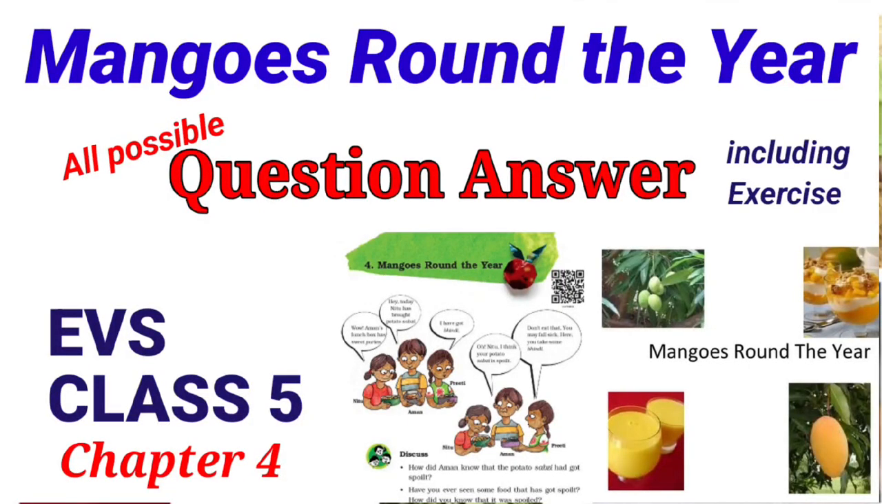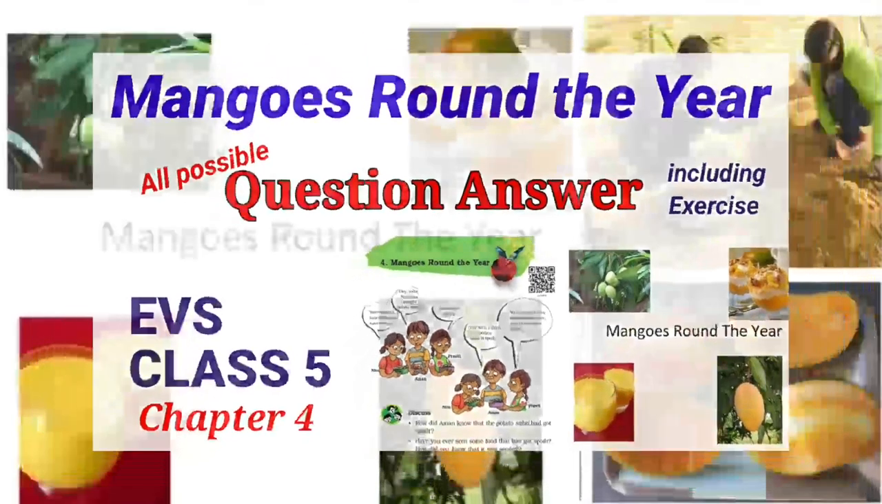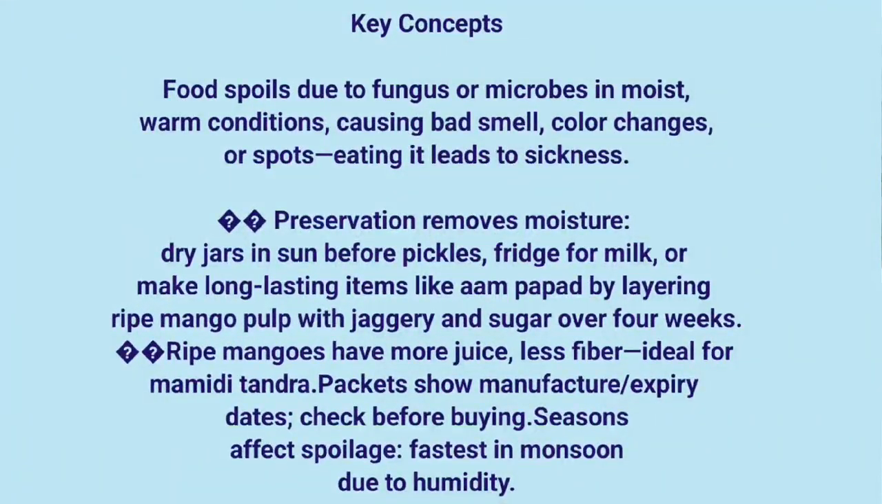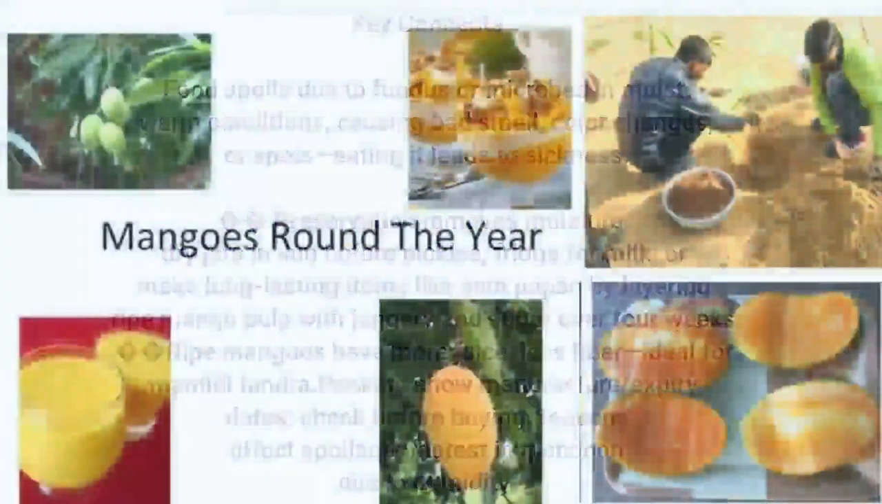Mangoes round the year. Chapter 4 of Class 5 EVS book. This video contains all possible questions with answers from this chapter, including short questions, questions from book exercise, and also some advanced questions for better understanding, better knowledge, and also for better marks. Let us start without wasting time.